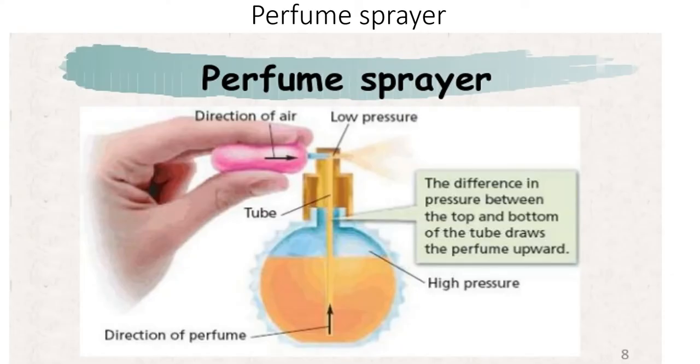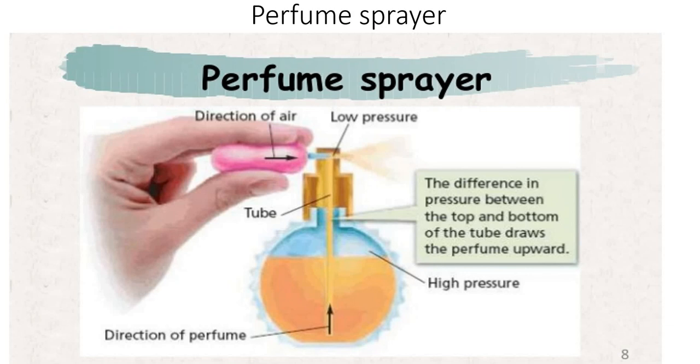Another application is the perfume sprayer, or atomizer. Here, if you are pressing the topmost surface, or some balloon type bulb, and you are compressing that, pressure on the topmost surface will be less, and just above the liquid inside the sprayer bottle the pressure will be more.